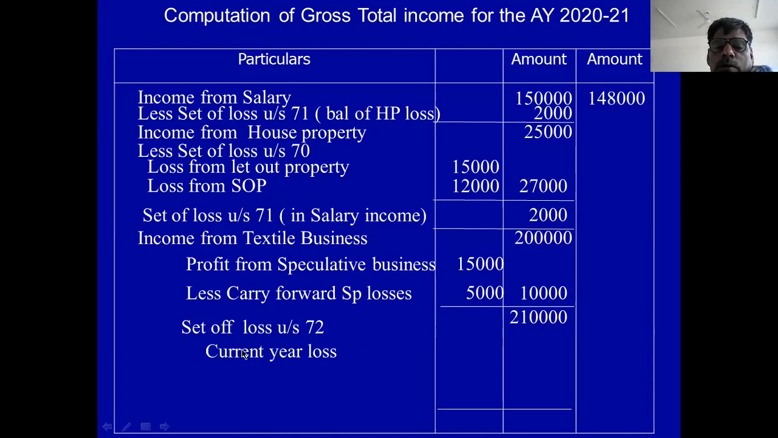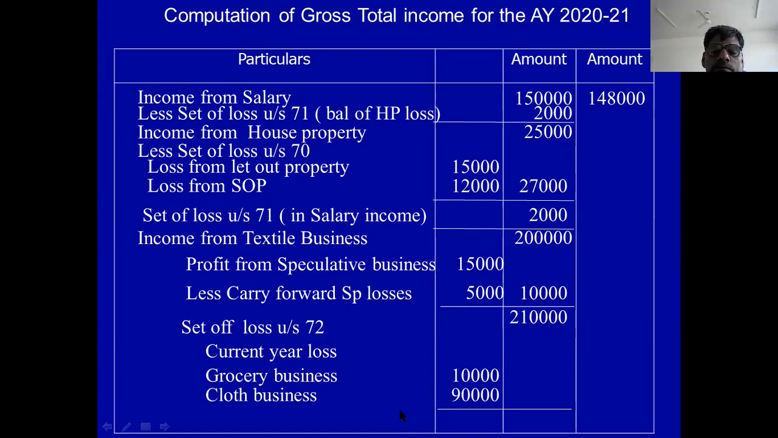Business loss. First, current year loss. That is 10,000. Cloth business 90,000. Okay. Grocery business 10,000. Current cloth business 10,000. Total 1 lakh. This is the current year loss. Current year loss you deduct. Balance is 1,10,000. Business income is balance 1,10,000.